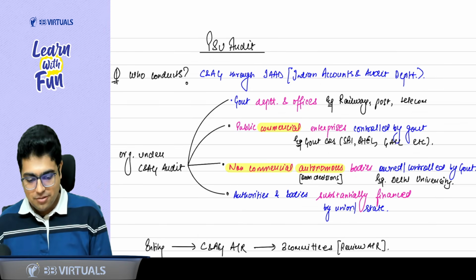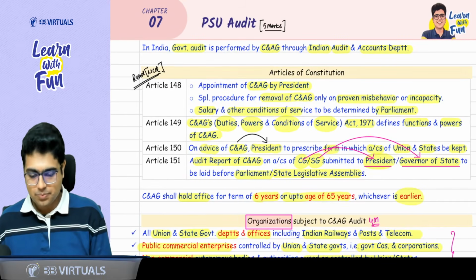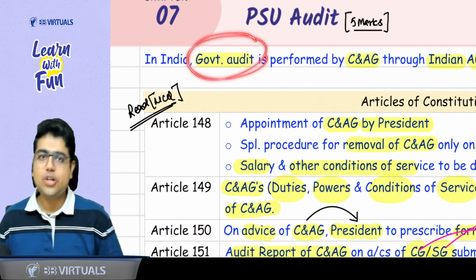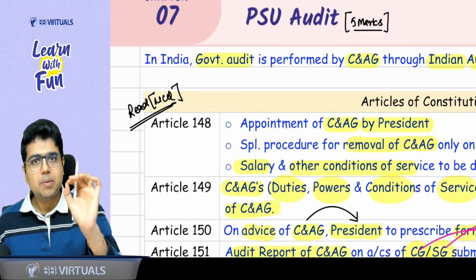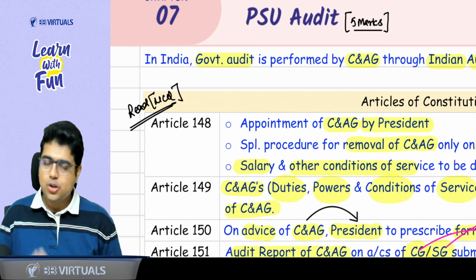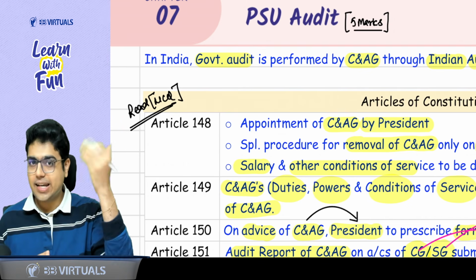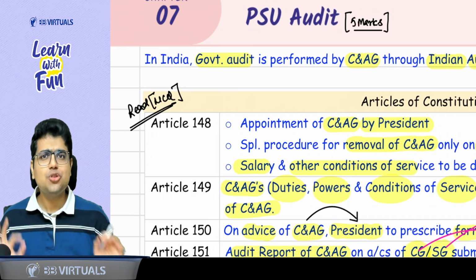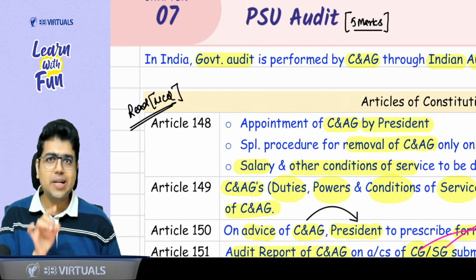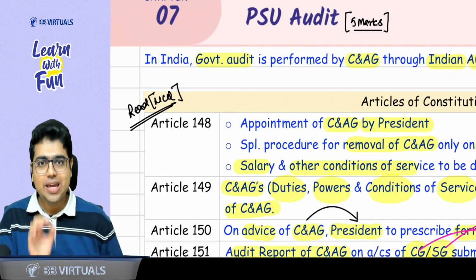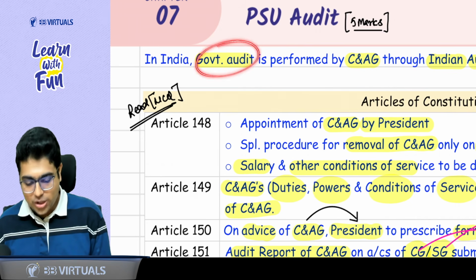So, starting with PSU audit, let's clear some basics. First of all, why do we need to do the audit of government entities? Understand one thing, government is using public money. Don't you want that your public money that you are paying in the form of taxes, direct tax, indirect tax, should be utilized properly? So for this, the accounts of government entities should be audited. To make sure they are utilizing your money properly, their accounts should be audited. That's why government audit is important.